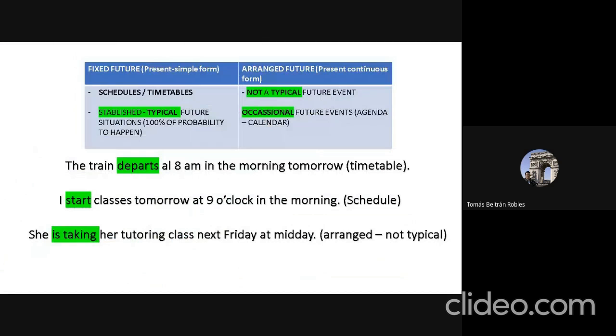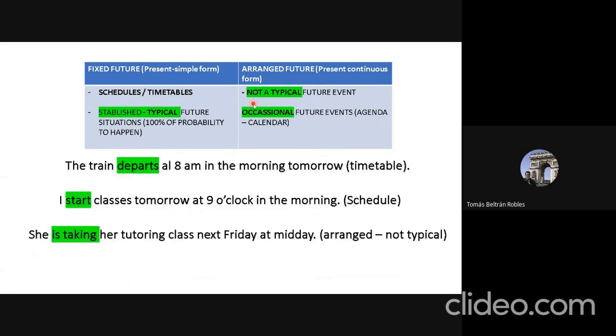And then finally, we have this one, fixed future and arranged future. This is the first week's topic that has to do with present tenses for future meaning. Don't forget that we borrowed the present simple form of the verb for talking about fixed future, and we borrowed the present continuous form of the verb to talk about arranged future. Observe the differences in the green highlighted wording in each part on both sides of the chart.